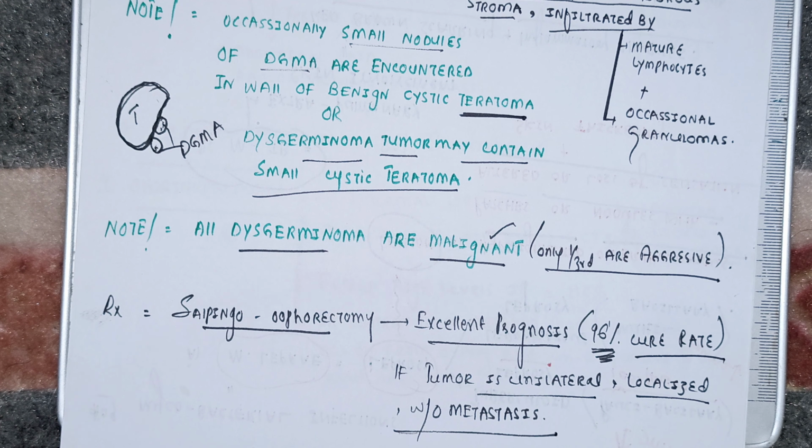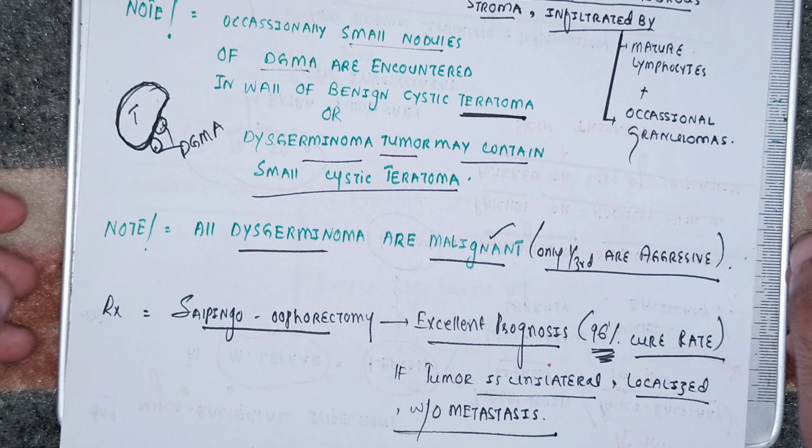But yes, if it has already metastasized, then even if you do salpingo-oophorectomy, beta, the prognosis is not good. Okay, so make sure it is unilateral and it hasn't really gone for metastasis. Then salpingo-oophorectomy is going to be a really good option. Okay, right, this is all about dysgerminoma, beta.